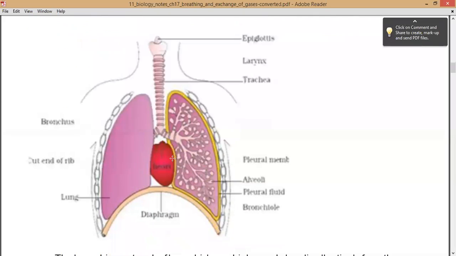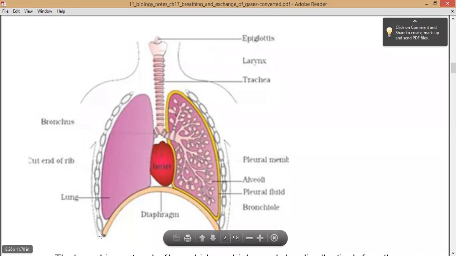So this is the figure where you can see the epiglottis, which is the flap present on the windpipe, and whenever food is being taken in, this epiglottis does not allow the food to enter into the windpipe, right? After that there is the larynx. Then this is the tube which is said to be the trachea. This trachea further forms the primary, secondary and tertiary bronchi, right? And you can see over here the small bulb-like, bag-like structures, those are alveoli, right?